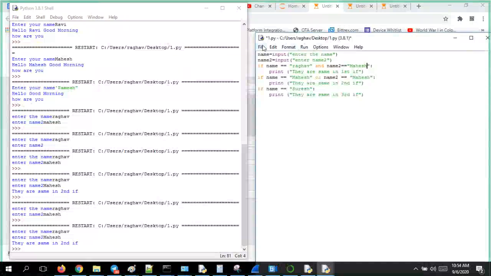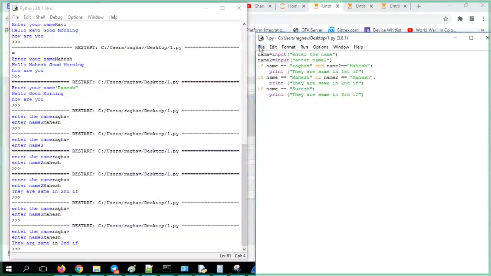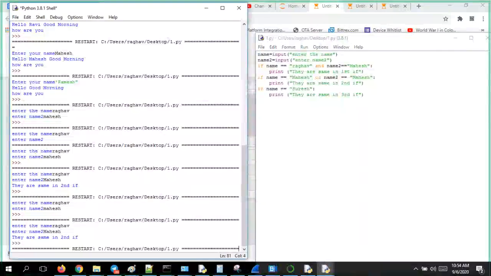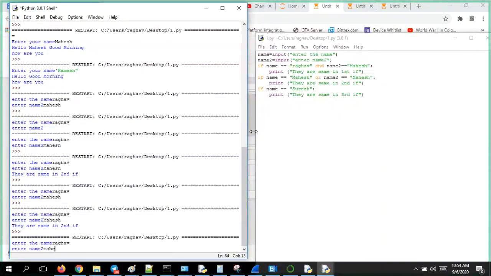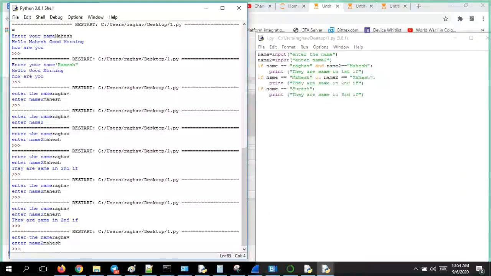Save it. Now run it. First one is Raghav. This condition will check: if name is equal to Raghav and name 2 is equal to Mahesh. Now, as soon as in the block I get this condition, actually I should execute it.